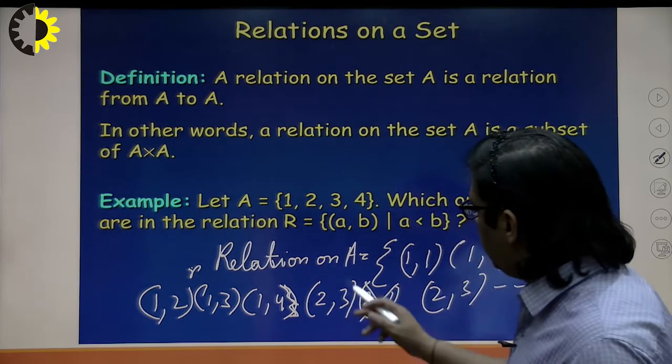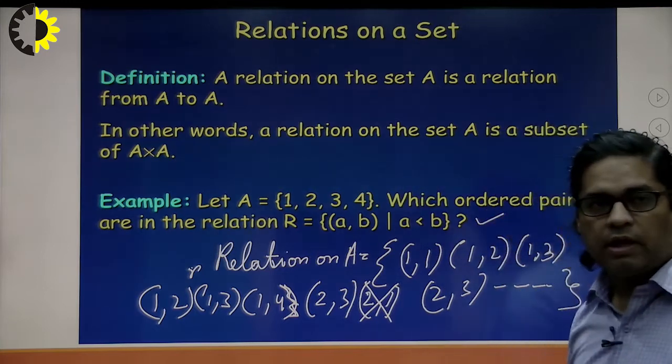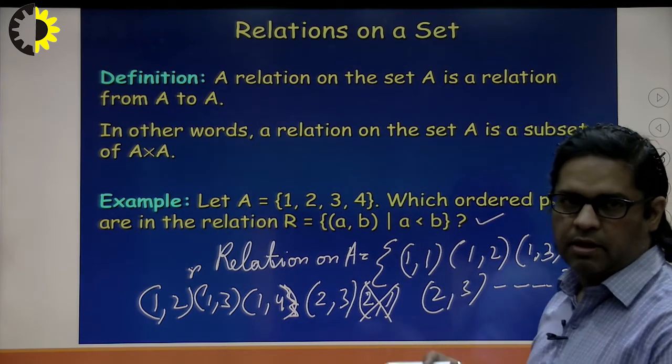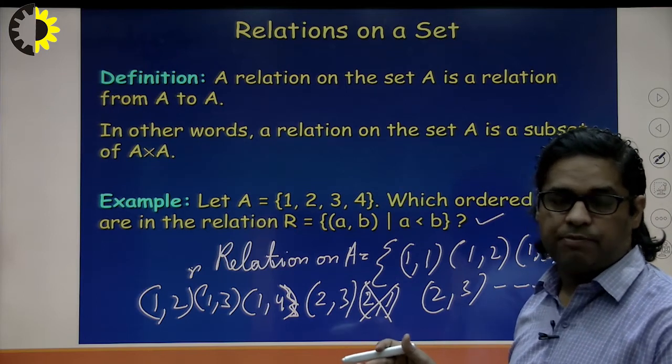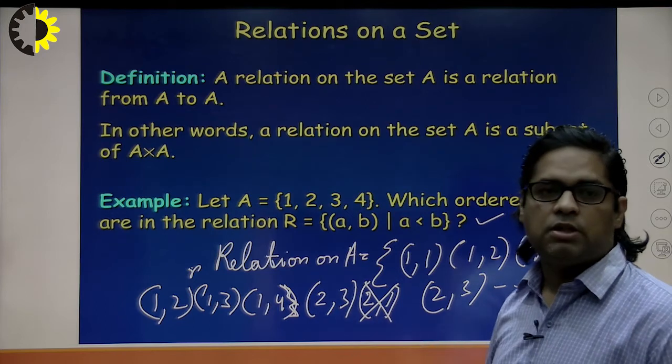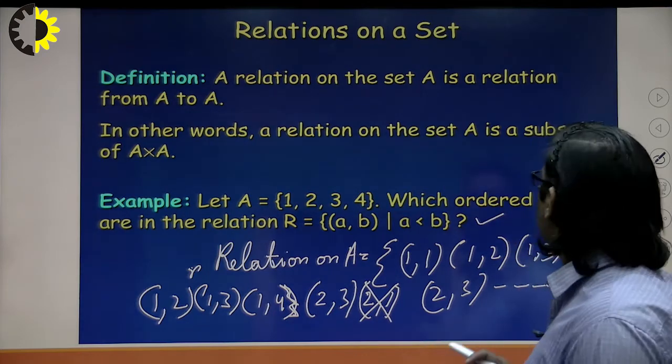It means in the answer, all the pairs are those in which the left element is smaller than the right element. Even an equality relationship will not be possible. It means the left element should be smaller than the right element.